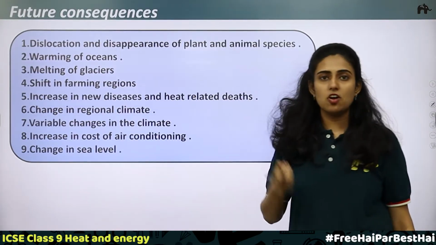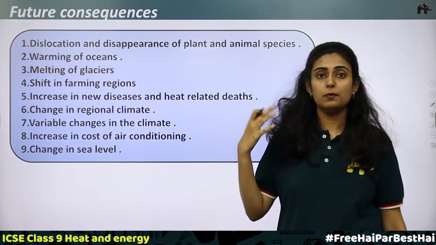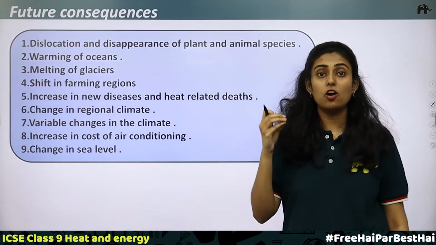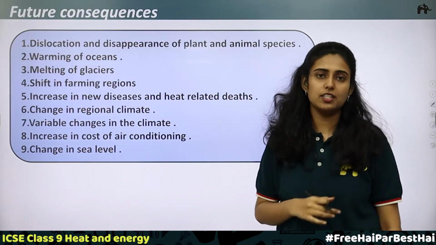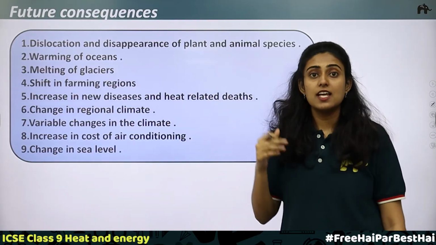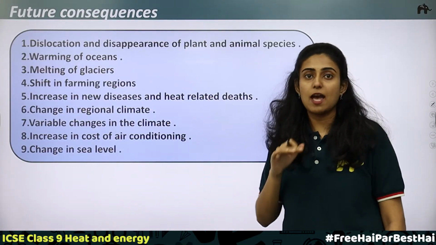Understood? Future consequences, or future predictions. What will be the future? Because of global warming, what changes will happen? We cannot make an exact prediction. Actual prediction cannot be made. But still we can make some predictions depending on the changes in natural phenomena that are happening currently.